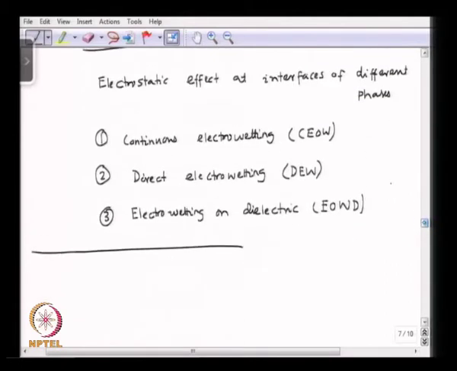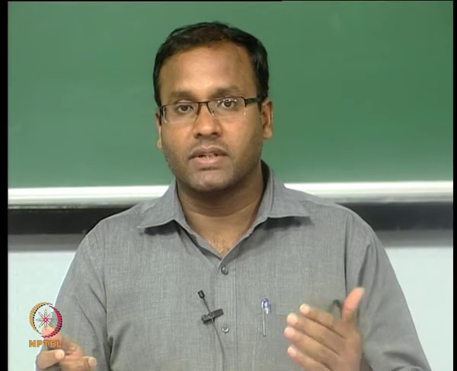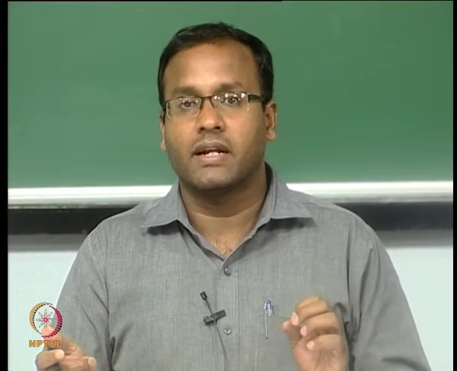So, first let us talk about what we mean by continuous electrowetting. Continuous electrowetting means it is the electrocapillary effect that exists at the interfaces between two different fluids or liquids, okay, electrically conductive liquids that have non-zero electrical conductivity.